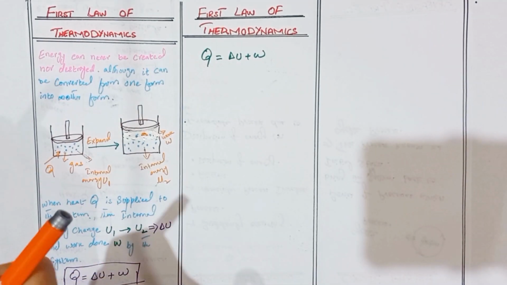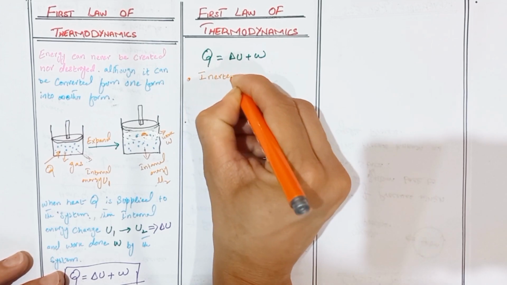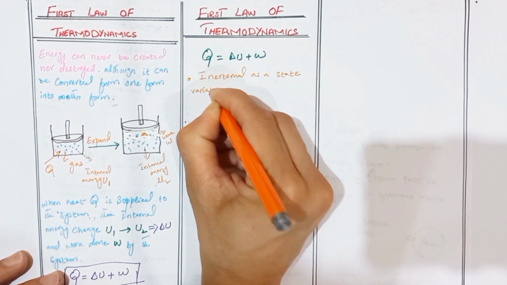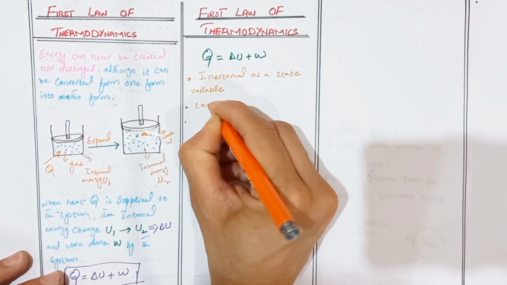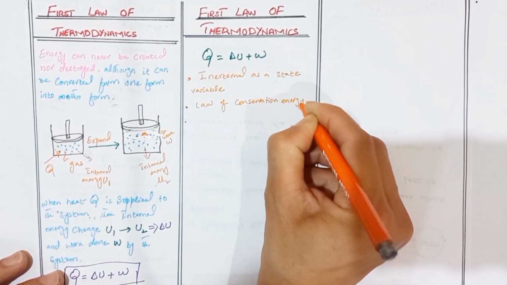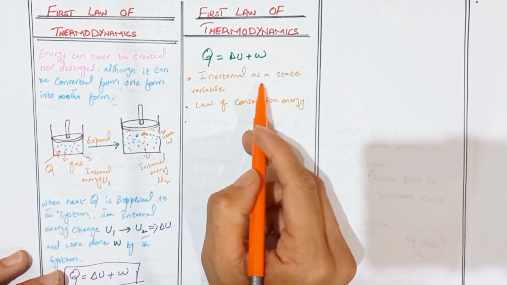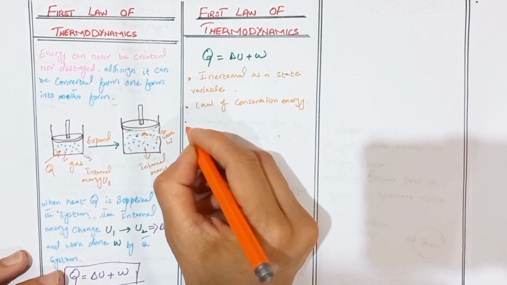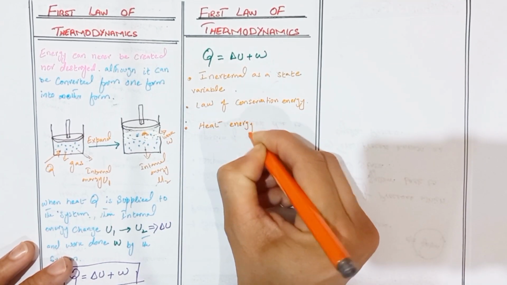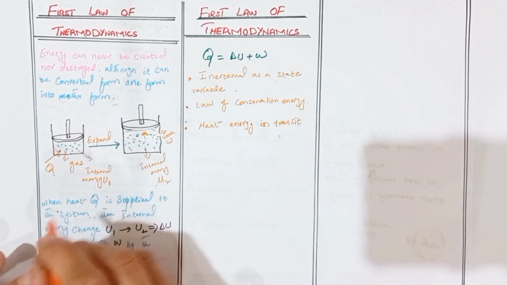This equation gives us three points. First, internal energy is a state variable. Second point is the law of conservation of energy: energy cannot be created nor destroyed, but it can be changed from one form to another form. State variable means it does not depend upon the path, it only depends upon the initial and final state of the system. The third point is that heat is energy in transit, that is, energy that flows from high temperature to low temperature of a system.